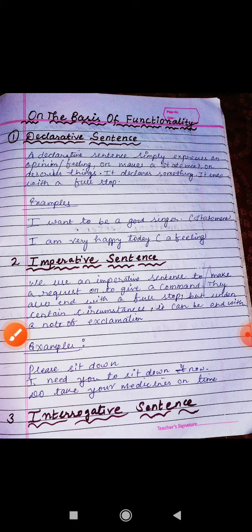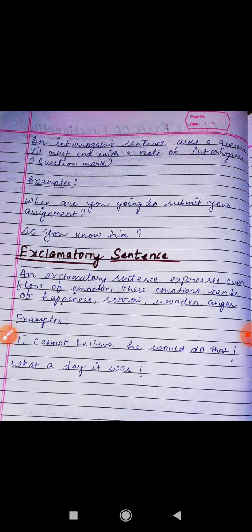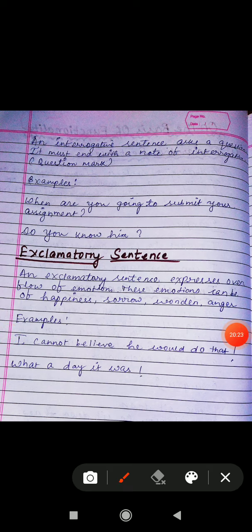Then what is an interrogative sentence? With the word only we come to know that it means to interrogate someone, like criminal investigation department people, what they are doing, they're investigating the criminals, they're investigating the case, they're interrogating the criminals to find out who is the real culprit. Similarly, interrogative sentences ask questions, and must end with a note of interrogation, or we can call it a question mark. Let us see the example.